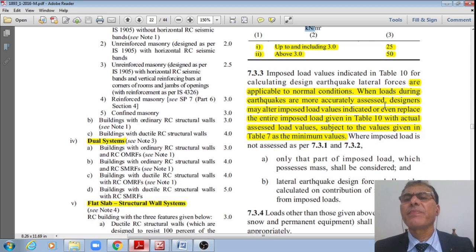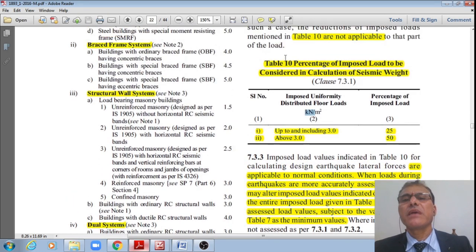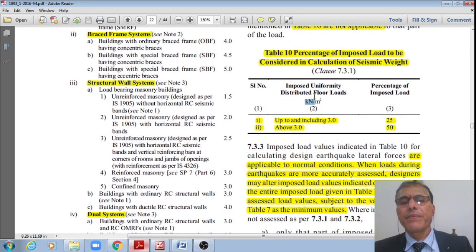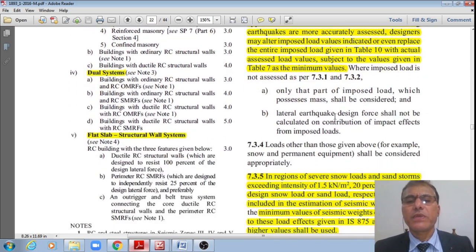Right? Next, the imposed load values indicated in Table 10 for calculating the design earthquake forces are applicable to normal conditions only. However, when the loads during the earthquakes are not accurately assessed, designers may alter the imposed load values indicated, or even replace the entire imposed loads given in Table 10 with actual assessed values of the imposed load, subject to values not less than those given in Table 7, as we have already seen. That is all. Now the next one.